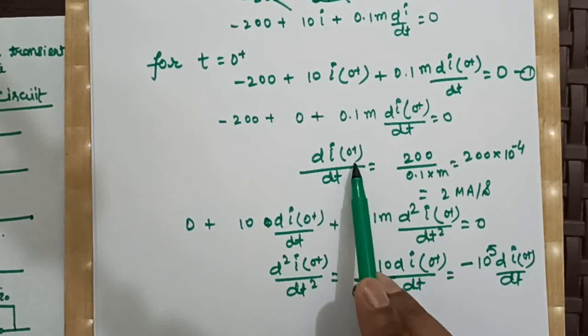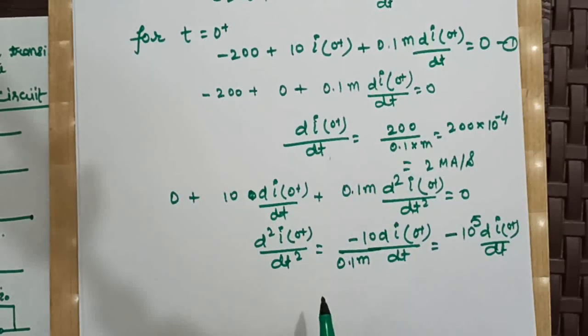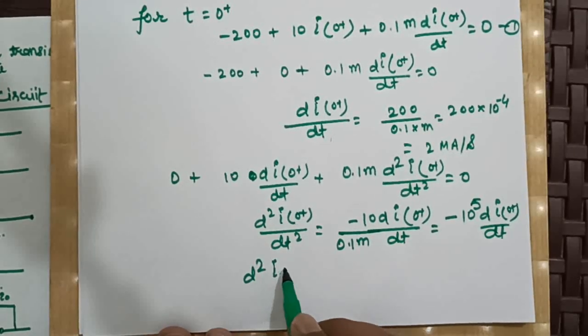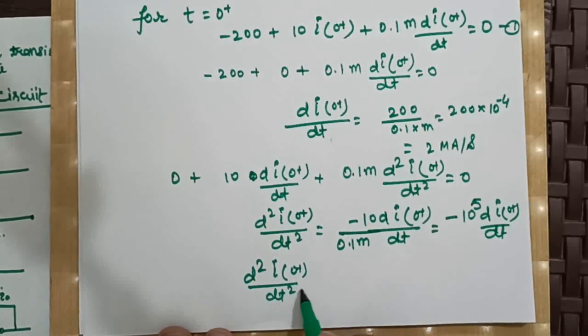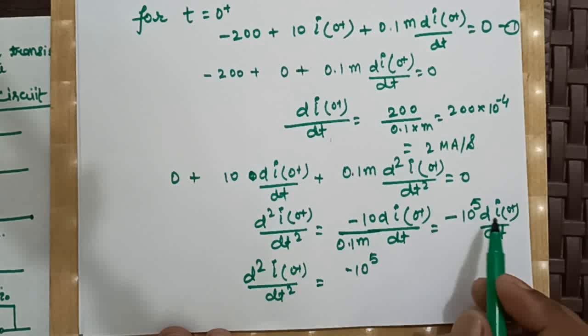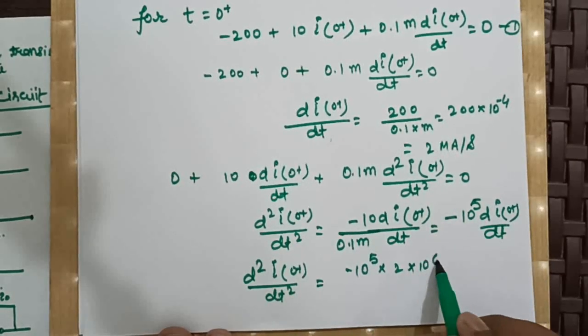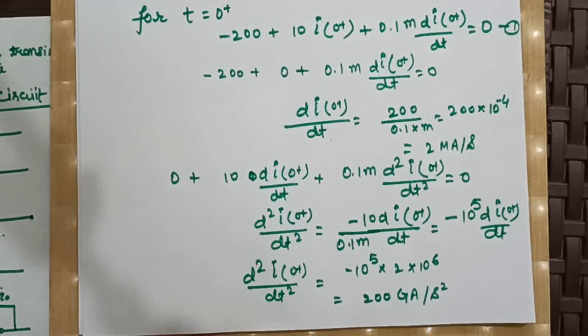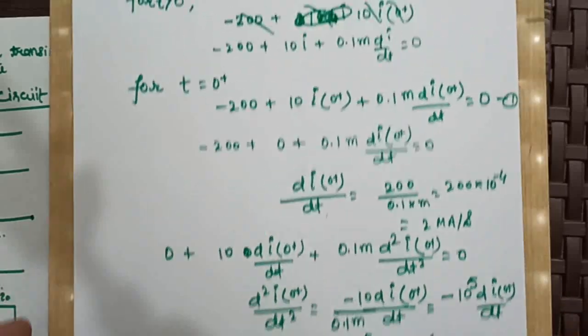Now putting the value of di0 plus divided by dt here, we will have d square I0 plus divided by dt square is equal to minus of 10 to the power 5 into 2 into 10 to the power 6, which will be nothing but 200 gigaamperes per second square, right? Now let us take another example.